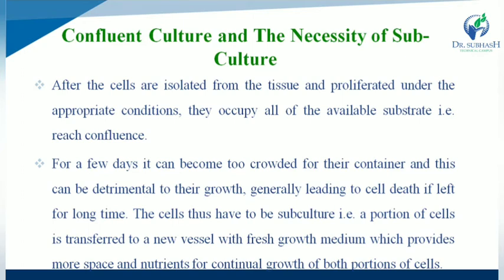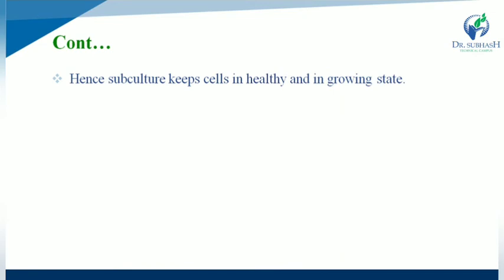So the cells thus have to be subcultured. For example, a portion of cells is transferred to a new vessel with fresh growth media, which provides more space and nutrients for continual growth of both portions of cells. Hence the subculture keeps cells in a healthy and growing state.